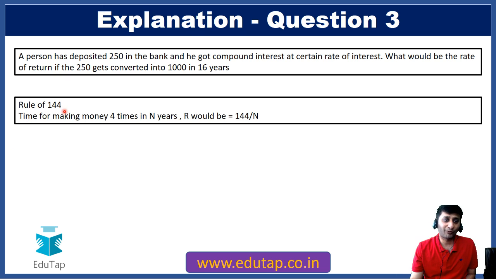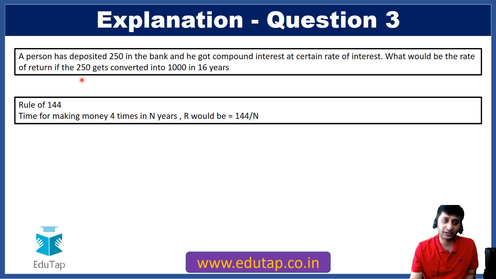Basically there is the rule of 144 which says that for making money 4 times in n years, the rate of interest that would be required would be 144 divided by n. And in this question it is given that you are doing it in 16 years. You are making your money 4 times because from 250 to 1000, it is 4 times.